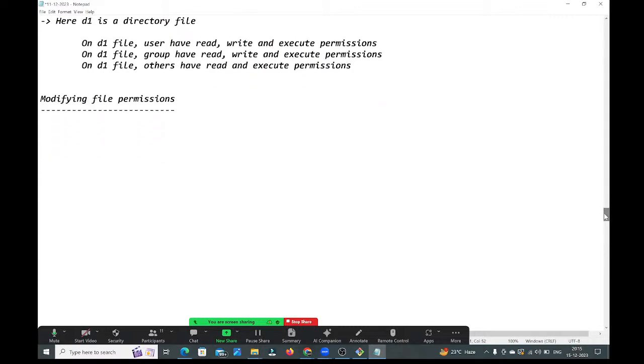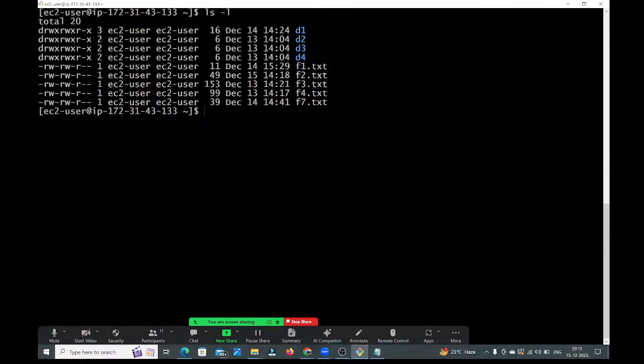See here, I'm going to modify the file permissions, guys. If you want to modify the file permissions in Linux, we have one command, that is the chmod command. By using the chmod command, we can modify the file permissions. We can add the permissions and we can remove the permissions.